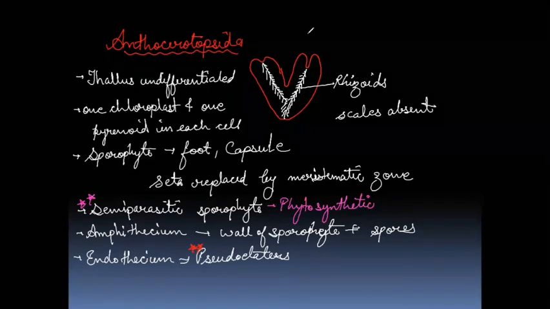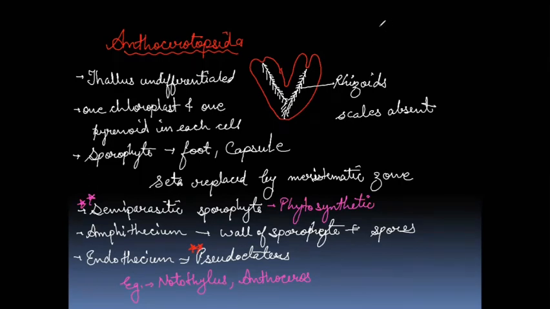Next we have examples of these Anthocerotopsida. So two examples are there which you need to keep in mind. One is Notothylas and another one very easy, just with the name of Anthocerotopsida, it is Anthoceros. So these are the two members which you need to remember of the Anthocerotopsida.